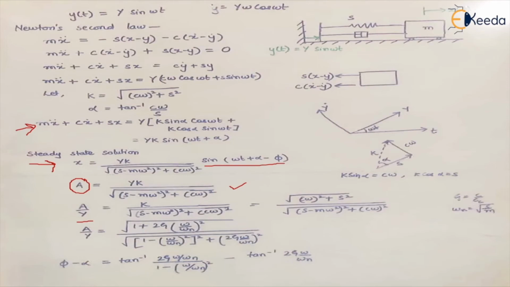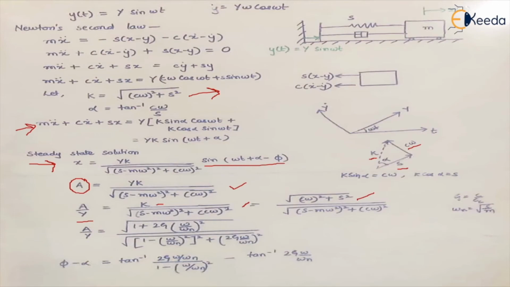So this is the equation that we get, right? And what is K? K we have already discussed is this factor, right? Because if K is the resultant, it is what? Under root C square omega square plus S square. So we'll replace K with this function, right?